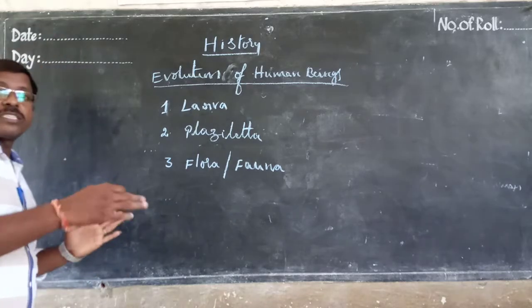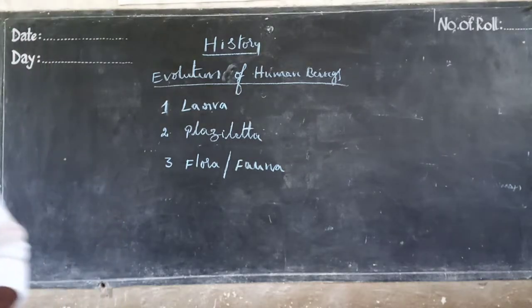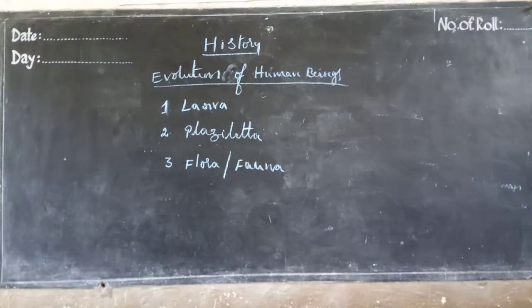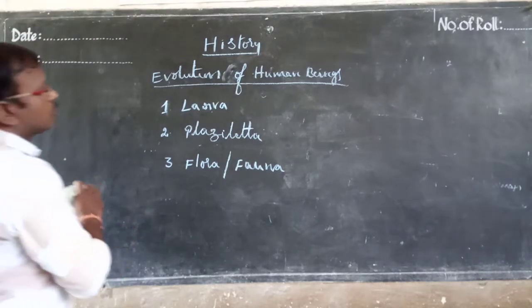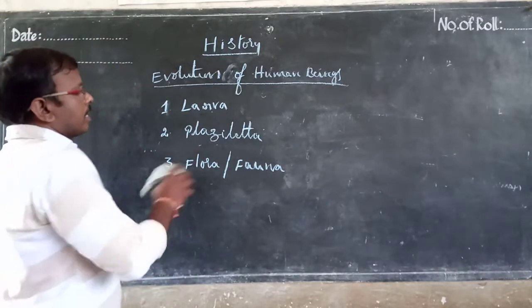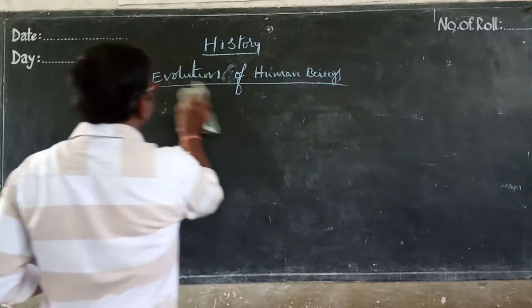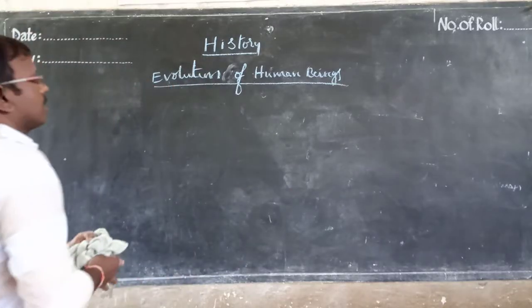These are the stages of human beings. Different stages of human beings, you can say. Human stages, those are. You understand? First living being, second one, third one. In this flora and fauna, we can say human stages.